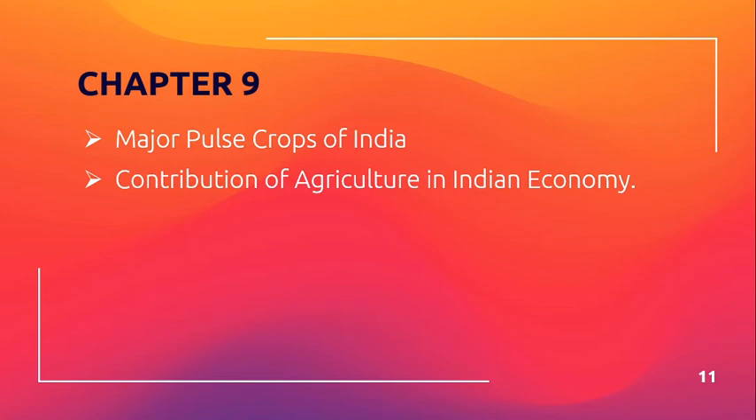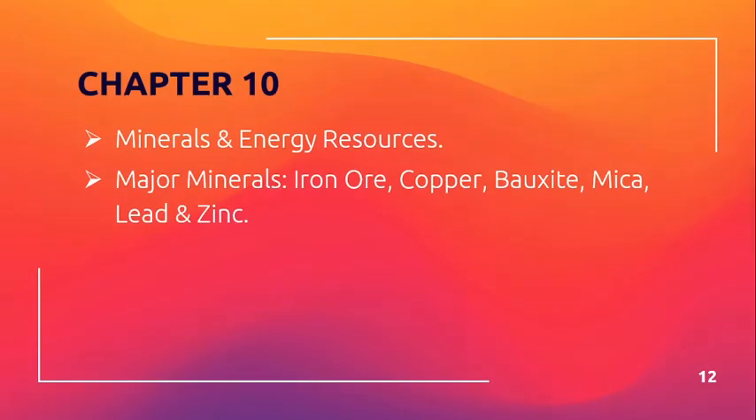For chapter number 9, we have two topics. The first one is major pulse crops of India. The second one is contribution of agriculture in Indian economy. Okay, so this is for chapter number 9. Chapter number 10, again two topics. Majorly these are the basic topics for chapter number 10. Rest is not very much left for chapter number 10.